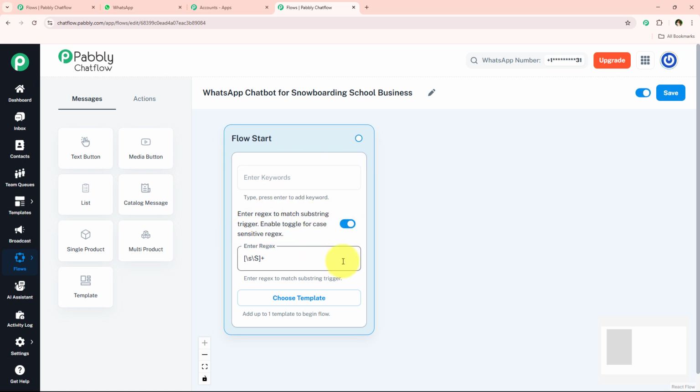As you can see, the reason I have entered this regex pattern is that whenever my user messages me anything, be it a long paragraph, a short paragraph, a single line, or a single word, automatically this flow is going to get started because I have used this regex pattern. You can also use this regex pattern. Now I'm just going to move on forward.